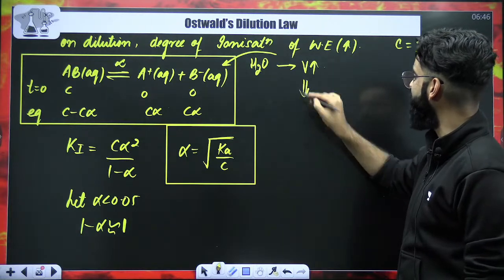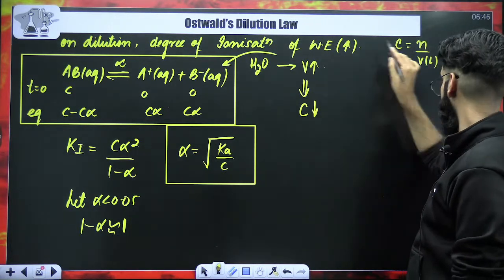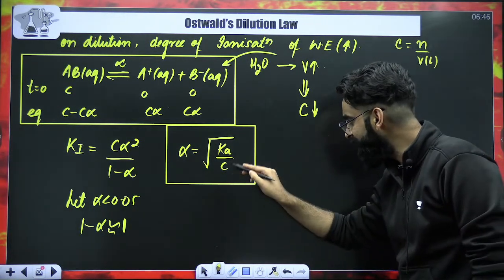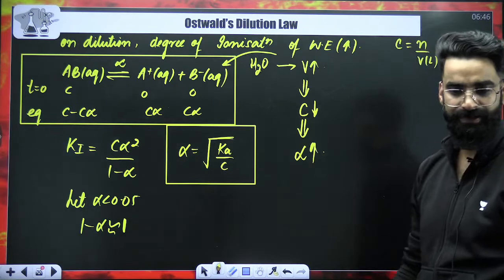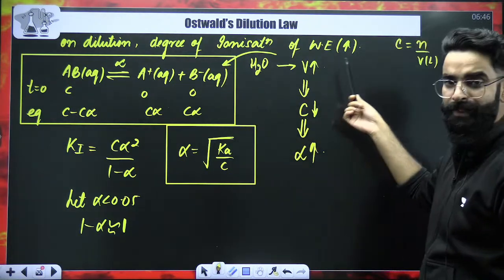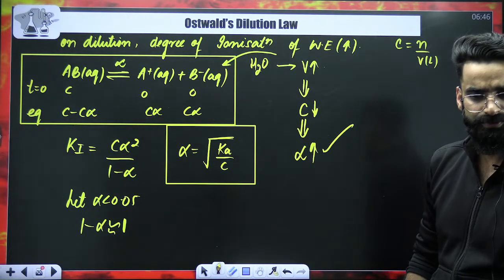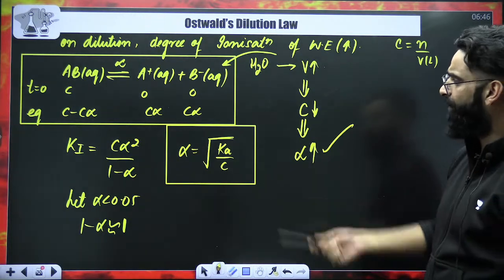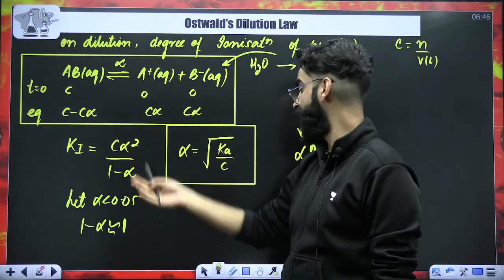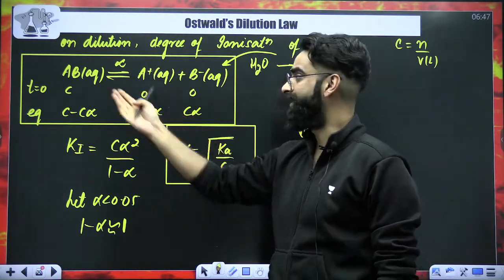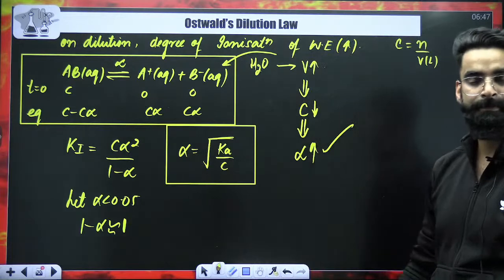If volume of system increases, concentration will decrease. Both are inversely proportional. If concentration decreases, that means alpha value will increase. That's something which I wrote over here. Upon dilution, degree of ionization of a weak electrolyte increases. So upon the addition of water in this particular scenario, this weak electrolyte gets more and more ionized into its ions.